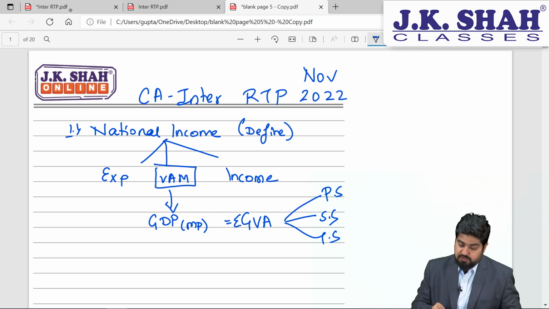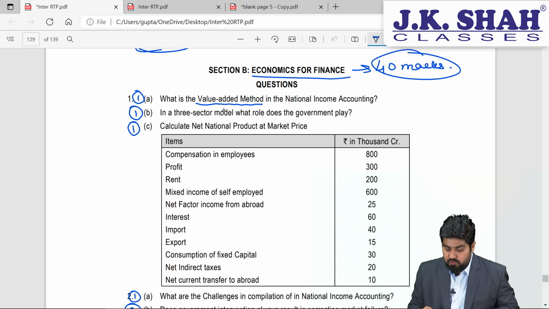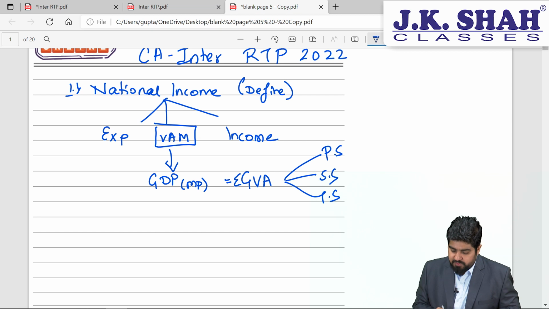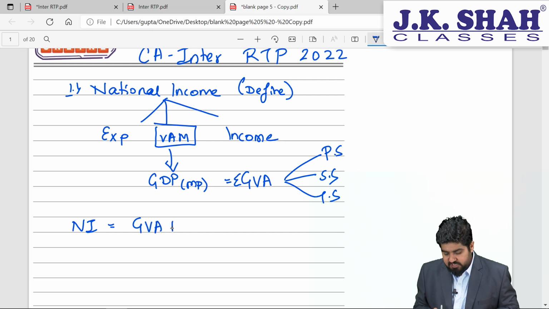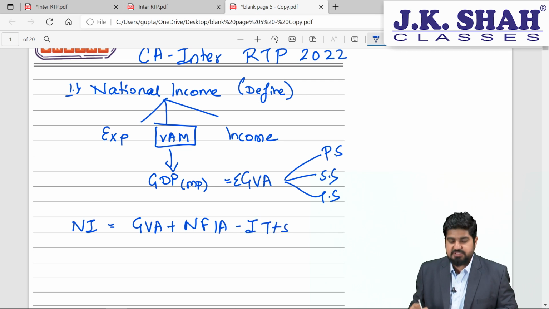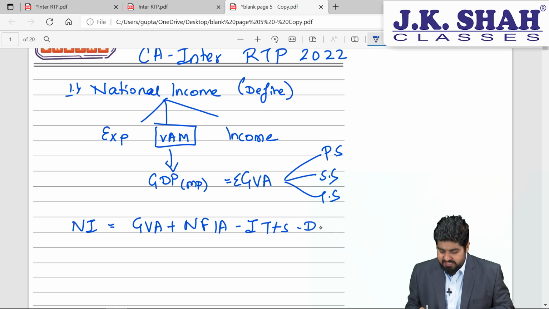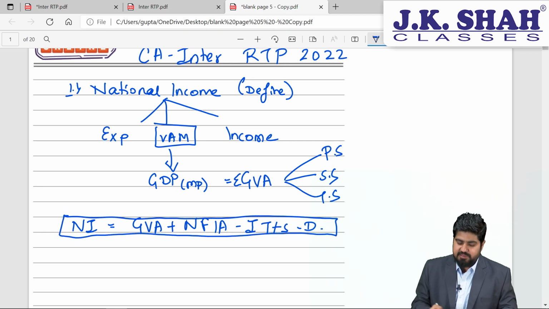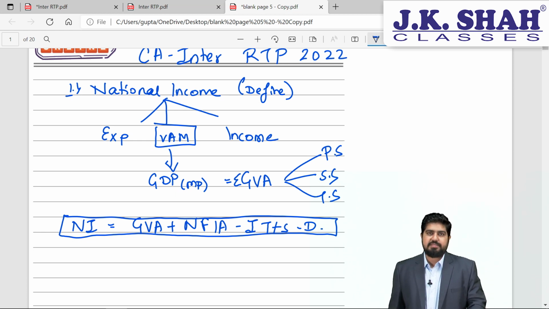However, in the question, if you observe carefully, it is not only about GVA, they are asking about national income accounting. So what you need to do next? So the national income or the net national product at factor cost will be nothing but GVA plus NFIA, that is net factor income from abroad, minus IT plus S, which is nothing but net indirect taxes, minus depreciation. So if we are in a position to do this, then we will be getting our national income accountancy or